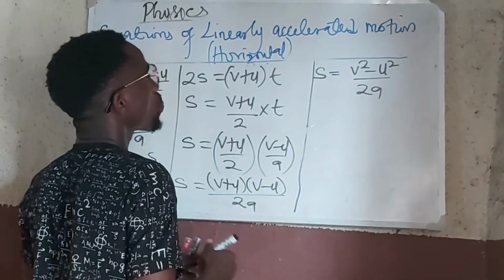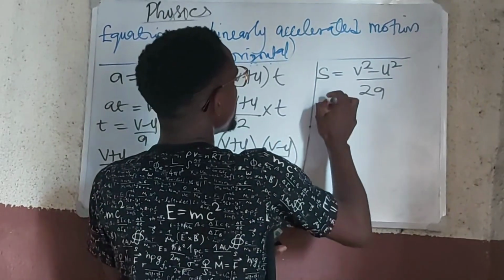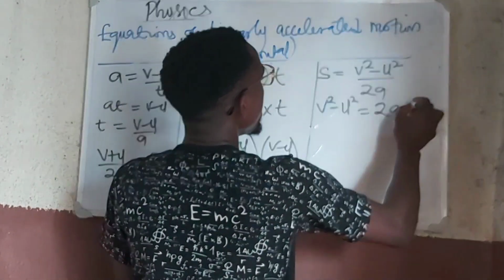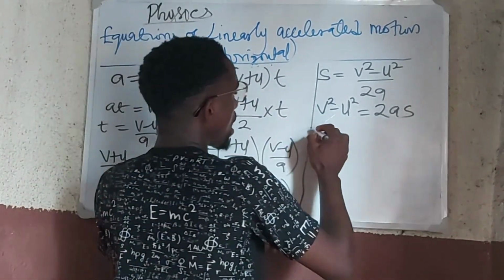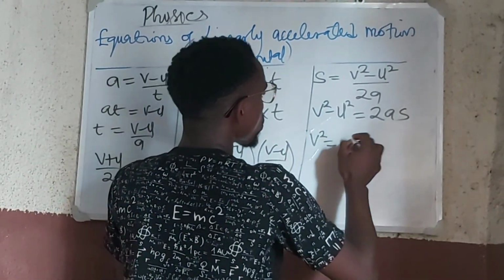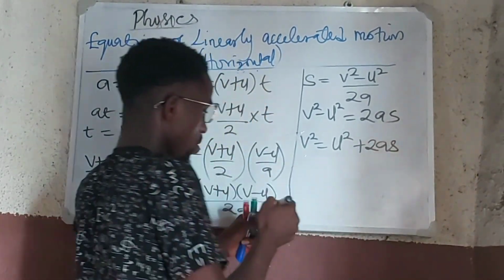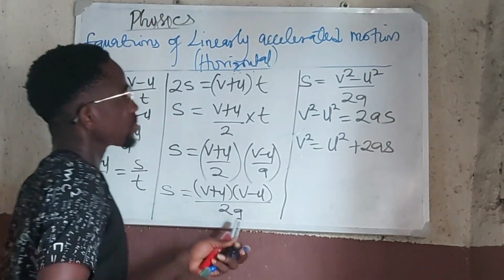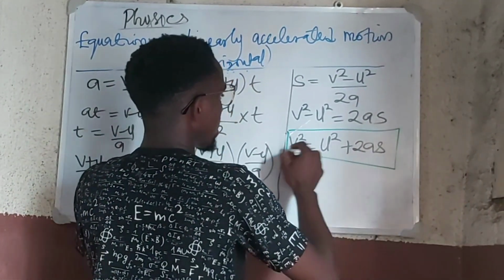So now when we cross multiply to make v squared the subject, we will have that v squared minus u squared is equal to 2as. And then if I make v squared the subject, we have that v squared is equal to u squared plus 2as. So this becomes a third equation for a body undergoing linear acceleration.